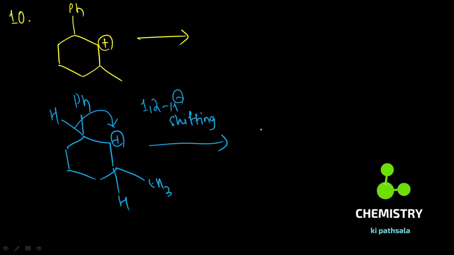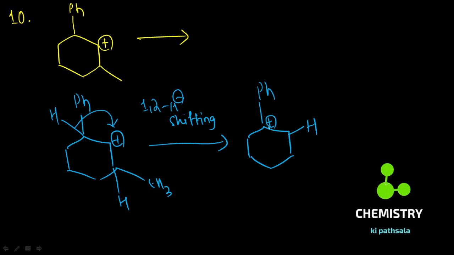But my objective is to make it very short or very comfortable so that I will satisfy my objective. So if I shift my hydrogen there, that is 1,2 hydride shifting, what will I observe?